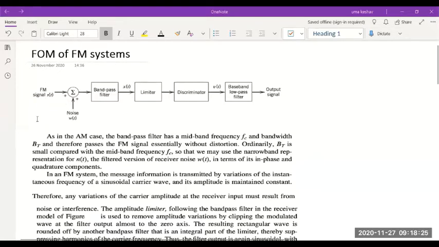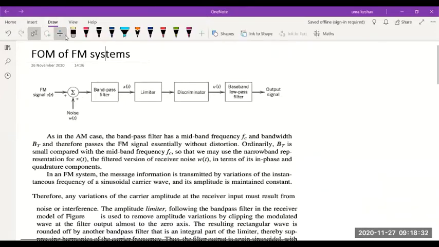The beginning part till this band pass filter is always the same, right? So we know here we have the FM signal S of t. At this point, the initial stage of the receiver, the input stage, will be received signal S of t plus added white noise W of t.